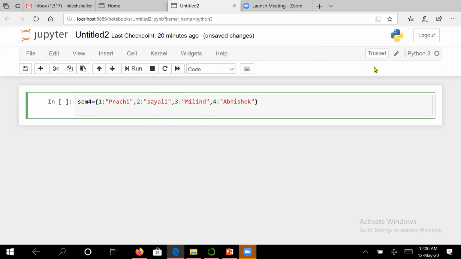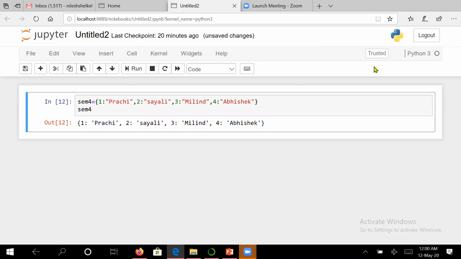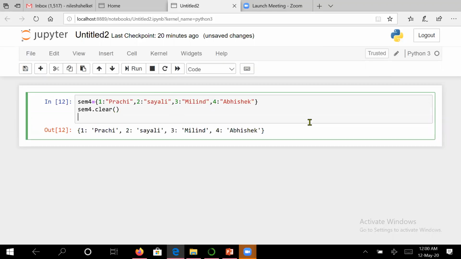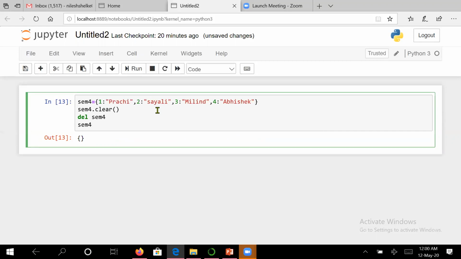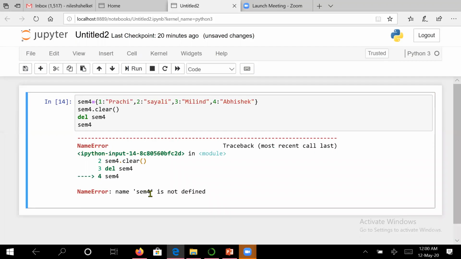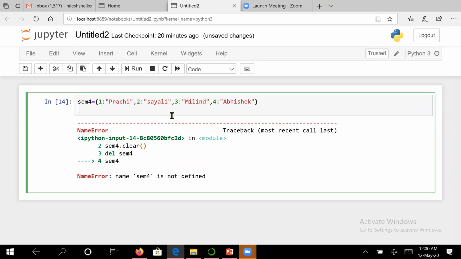So this is how you can create a dictionary. Suppose I want to print that. This is how a dictionary can be printed. Now suppose I want to clear all the elements, I will directly say clear. After that, if you print, you will get simply curly brackets. It is telling you that sem4 is a dictionary data structure. Now suppose you want to delete that, you will say del sem4, and if you print, you will get nothing because it has been deleted. It is giving you the message that sem4 is not defined. So this way you have seen the clear difference: clear removes the elements in the dictionary, while the del command deletes the dictionary itself.